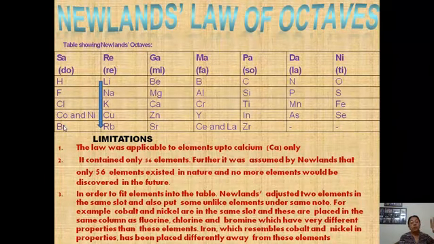Their properties are totally different from cobalt and nickel. Cobalt and nickel show resemblance with iron, Fe, but iron is placed far away in Newlands' table. In the same way, cerium and lanthanum are also arranged wrongly. So these are the limitations of Newlands' classification.